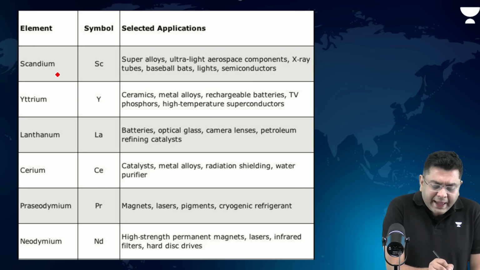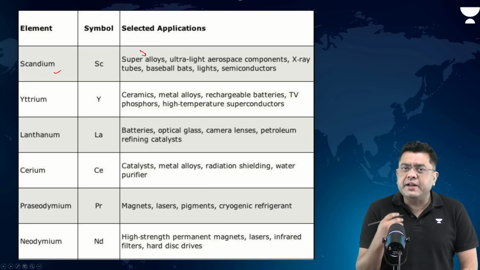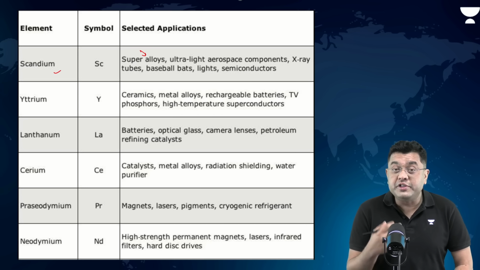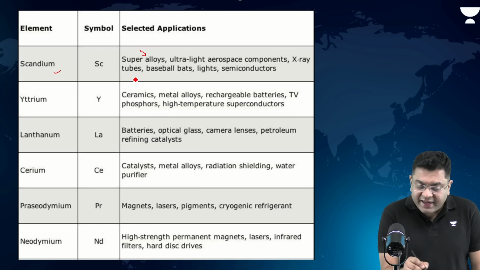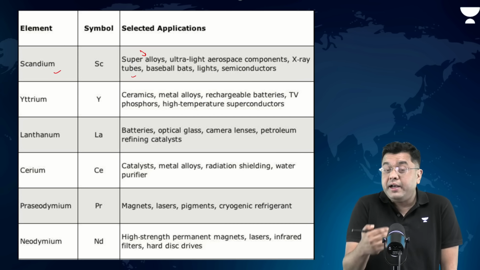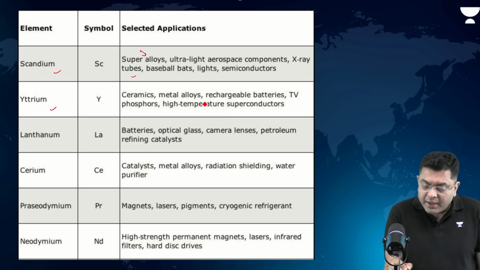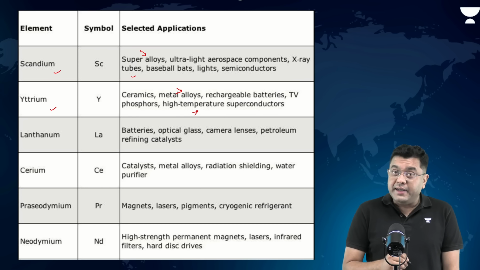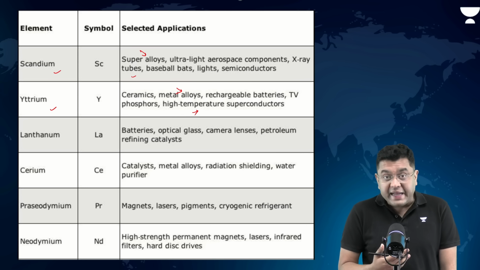So, for example, scandium, superalloys, right? Aerospace components which are very, very light. In aerospace, you do require components which are strong but not heavy. So, for that, you need this. X-ray tubes, baseball bats, light, semiconductors. We have a greater requirement of semiconductors, as does the rest of the world. Yttrium: metal alloys, rechargeable batteries, then high temperature superconductors, which are in greater use even in quantum tech nowadays.